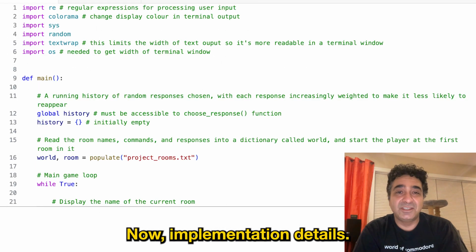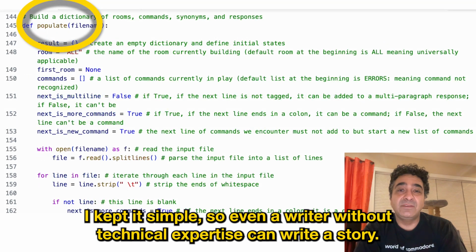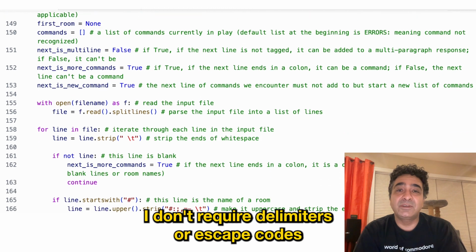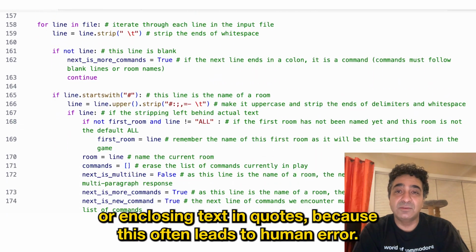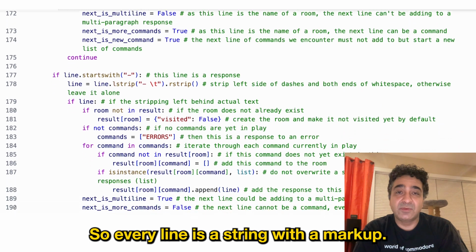Now, implementation details. When the game is launched, it populates the text file into a Python dictionary. I kept it simple so even a writer without technical expertise can write a story. I don't require delimiters or escape codes or enclosing text in quotes, because this often leads to human error. So every line is a string with a markup.